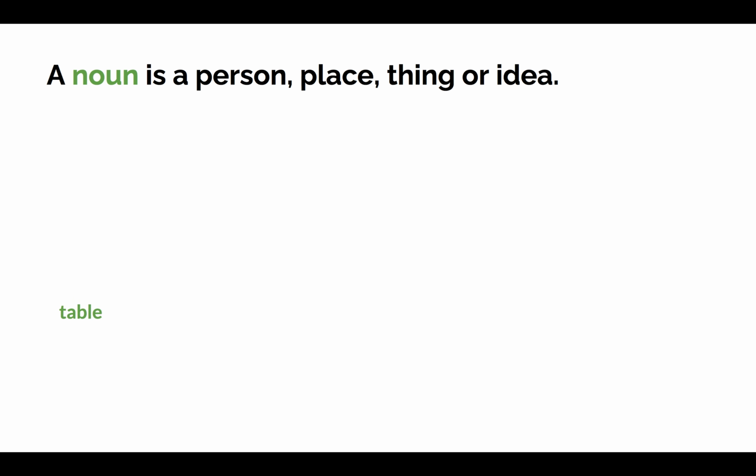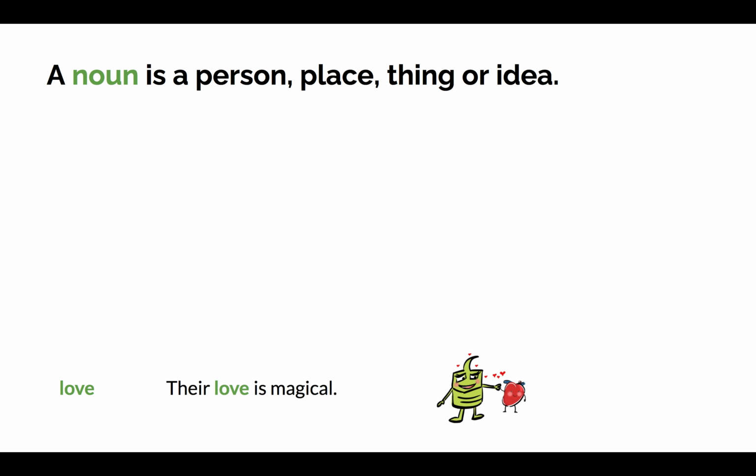An example of a thing noun is table. In the sentence, the table is nice, table is the thing noun. An example of an idea noun is love. In the sentence, their love is magical, the idea noun is the word love.